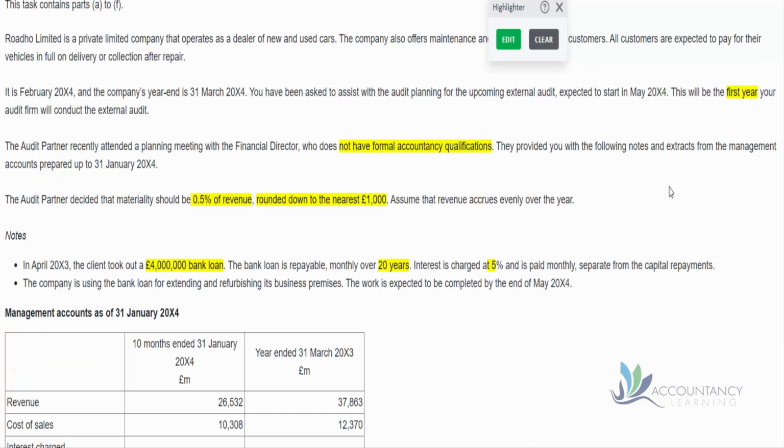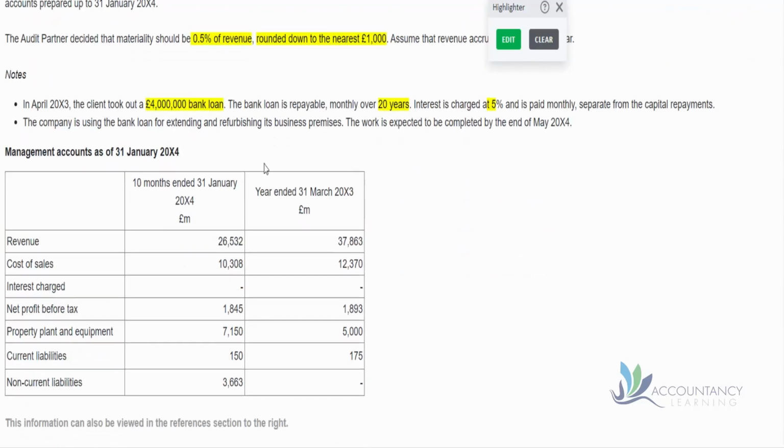So let's move on to the second area now. The second one we identified is that the finance director does not have any formal accountancy qualifications. So I think I could write about risks that, but just thinking in exam conditions, that might be a more tricky area to think about procedures. So it might be a bit better to focus on some of the more detailed areas that they've given us in the notes, because that's a little bit more concrete and might help us to create some risks and procedures.